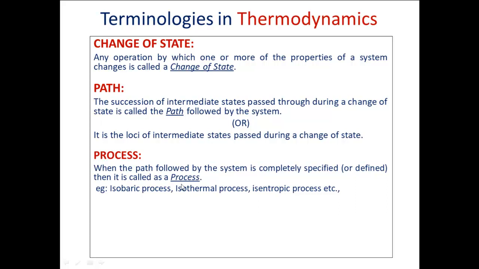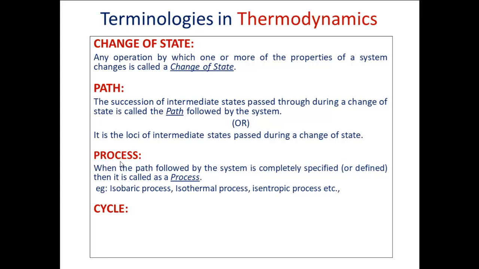process. So process is nothing but change of state, and when the system undergoes a change of state, it is going to follow a path. If you are able to define the path properly, then we call it a process. So we started with system, then we discussed the state of the system, then change of state, then path, and then we have come to the process. And finally we have a cycle.